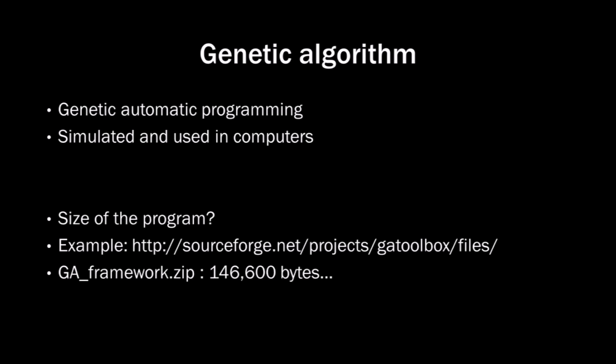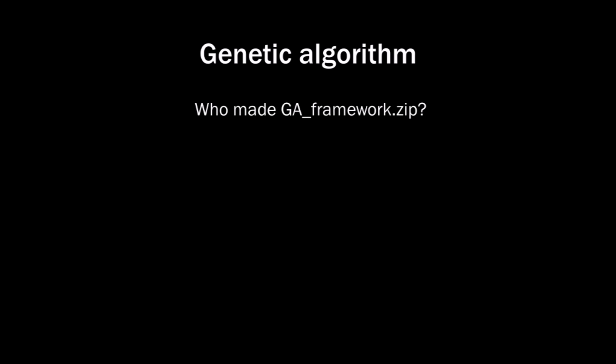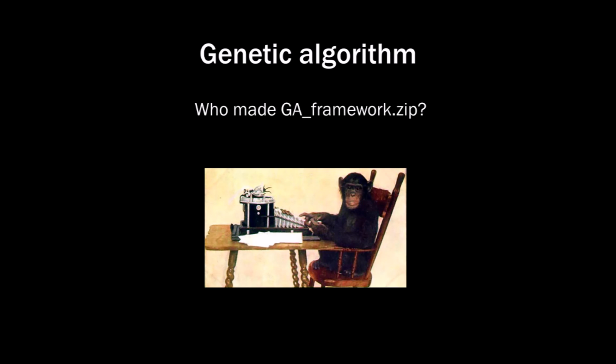It's 146,000 bytes, so that doesn't help much. The smallest genetic algorithm isn't smaller than the smallest protein code. And by the way, who made the genetic algorithm framework? An ape? No. So it still demands intelligence.